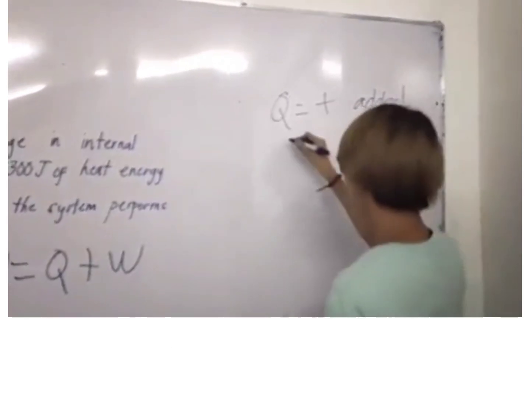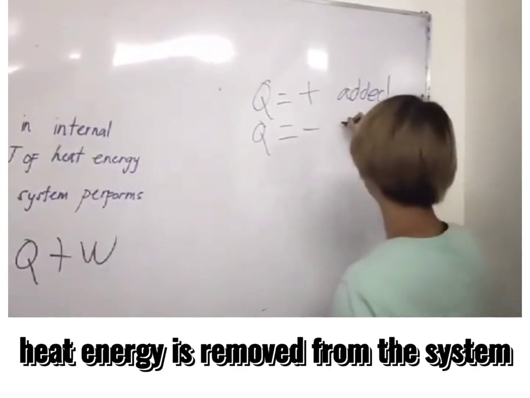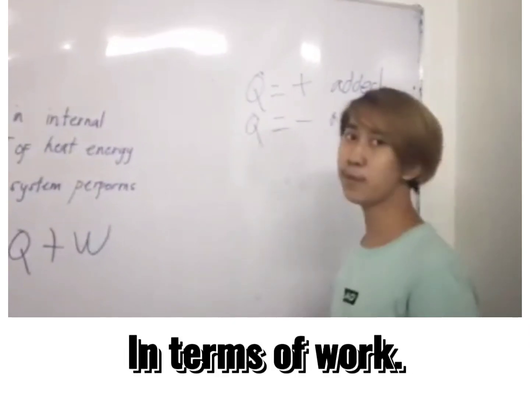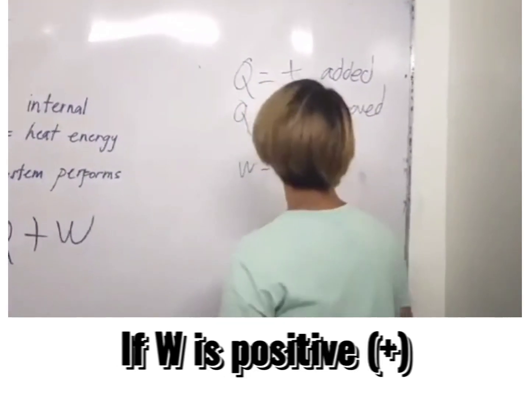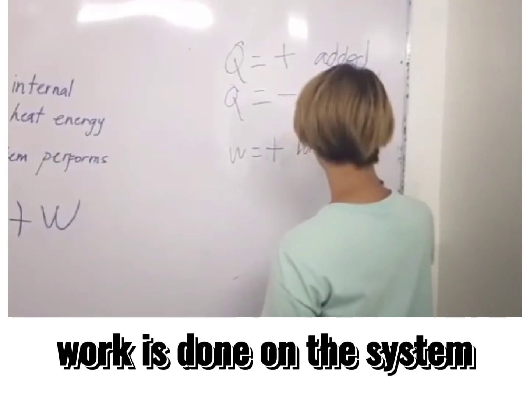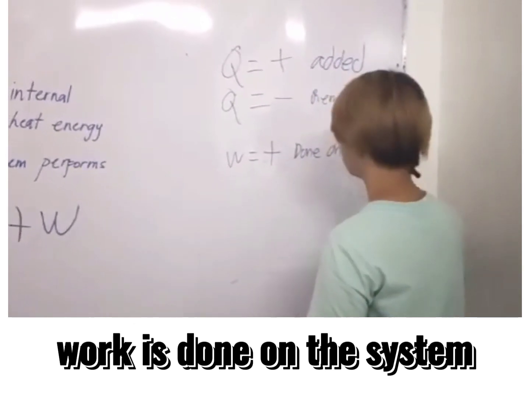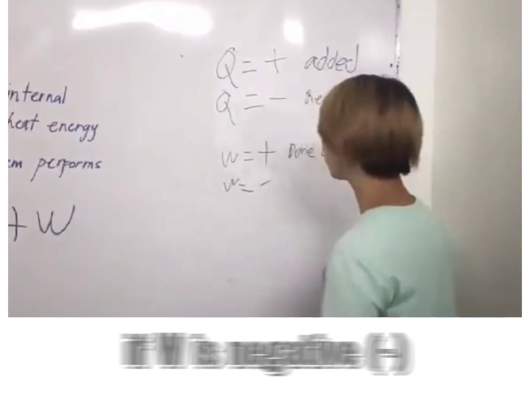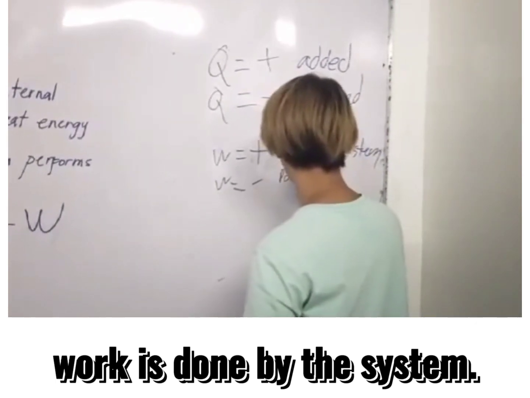If Q is negative, heat energy is removed from the system. In terms of work, if W is positive, work is done on the system. If W is negative, work is done by the system.